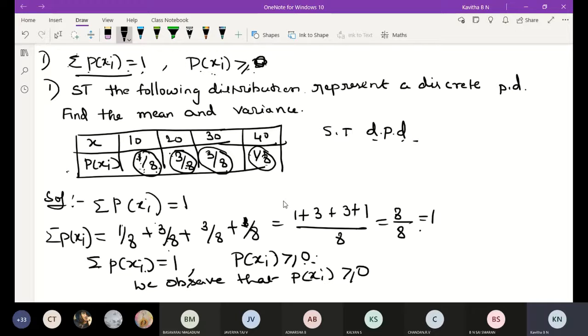Any doubt in this one? Very easy. Module 3 is not difficult, but you have to remember the formula, that's all. For the probability distribution, the two conditions are summation of P of xi is equal to 1 and P of xi is greater than or equal to 0. Completed. Write down neatly.